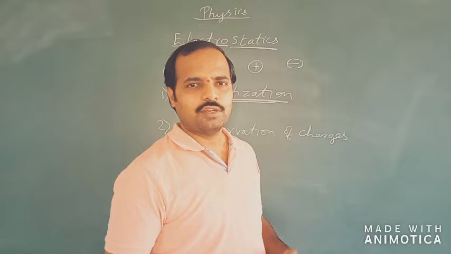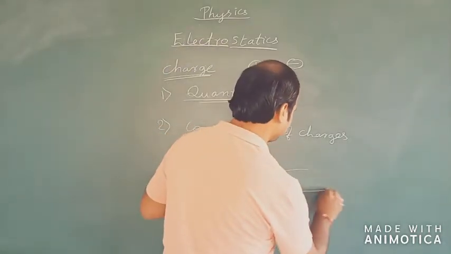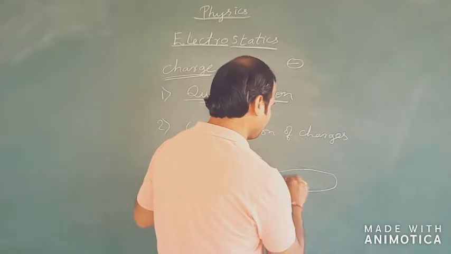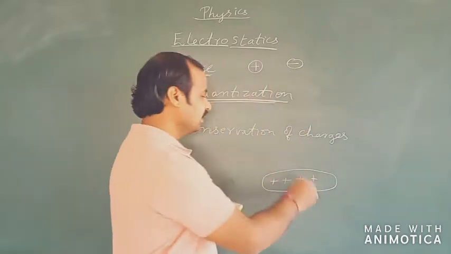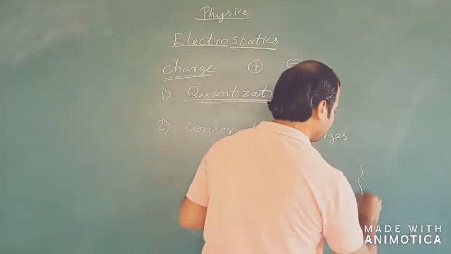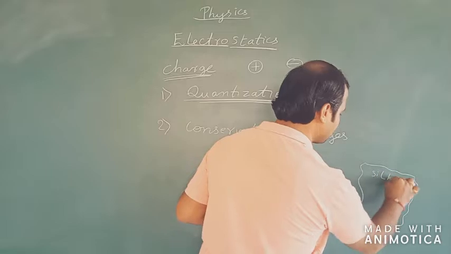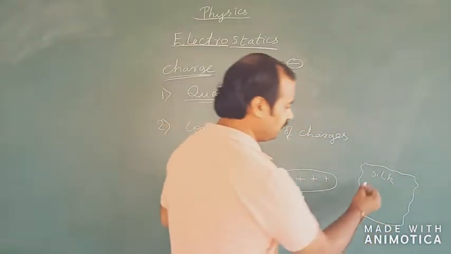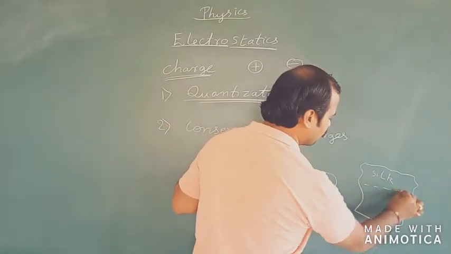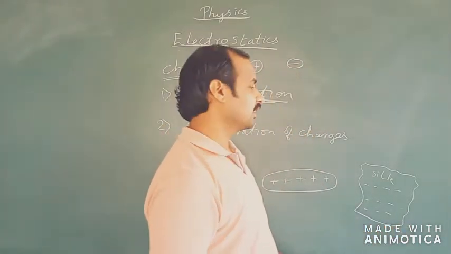If I rub a glass rod with silk, the glass rod will gain positive charges as it has less affinity towards electrons, and the silk cloth with which the glass rod has been rubbed has more affinity towards electrons, so obviously it will be charged with negative charges.